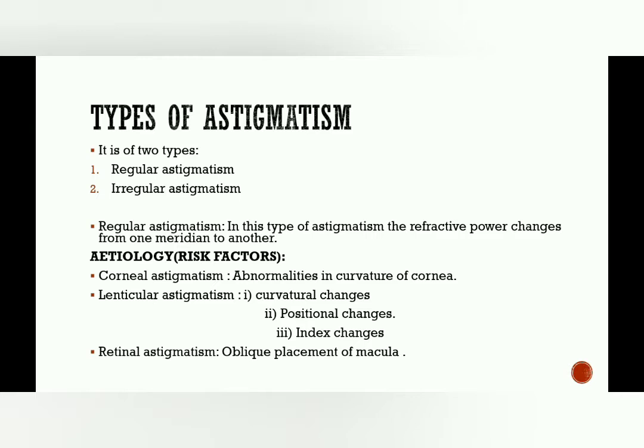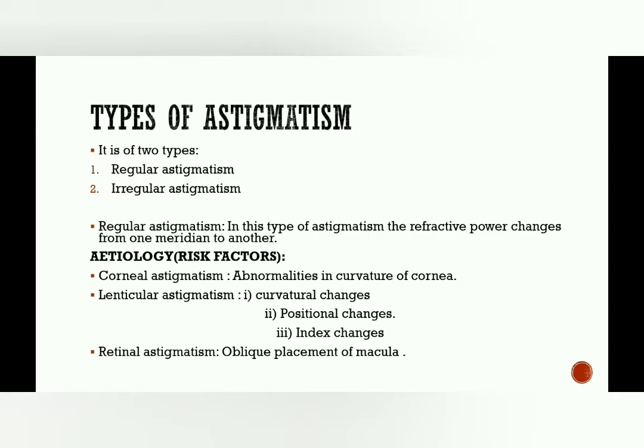Astigmatism is of two types: regular astigmatism and irregular astigmatism. Regular one, in this type of astigmatism the refractive power changes from one meridian to another. We all know that there is a refractive error with regular astigmatism. Whenever our refractive power changes from one meridian to another, because it varies with different meridians, it is in the category of regular astigmatism. And there are causes of regular astigmatism.